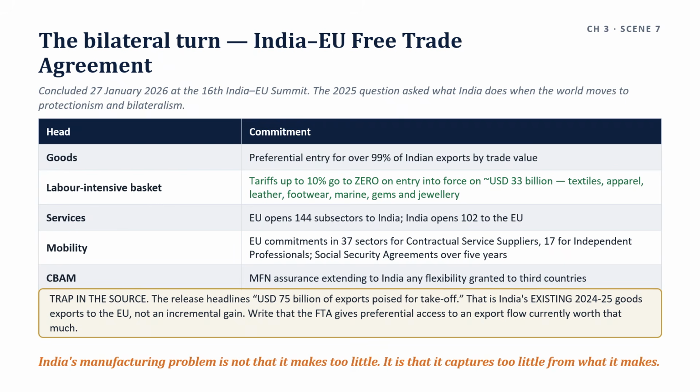The SEZ sentence: India's special economic zones are best assessed under the three heads of the question, names and governing laws. The 2005 Act created a legal enclave, which works when the constraint is regulation and not when it is ecosystem. An administration with 417 approvals produced 353 notifications and only 276 operational zones, and 167 of those are IT and ITES. An instrument built to supply industrial infrastructure was taken up mainly by a sector whose constraint was fiscal.